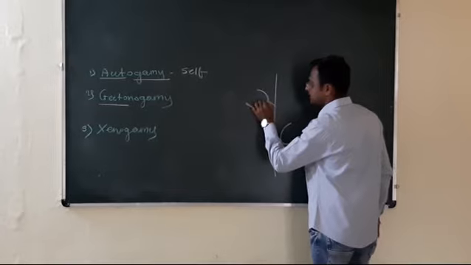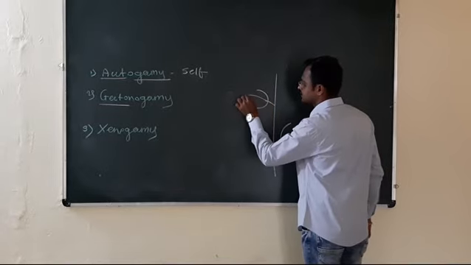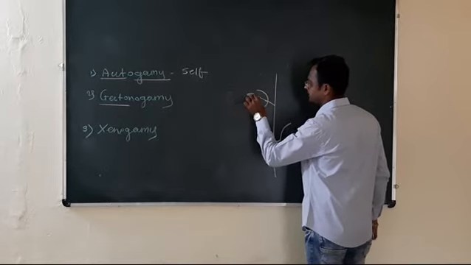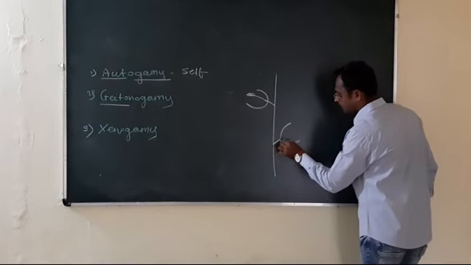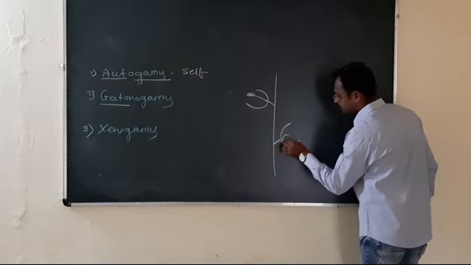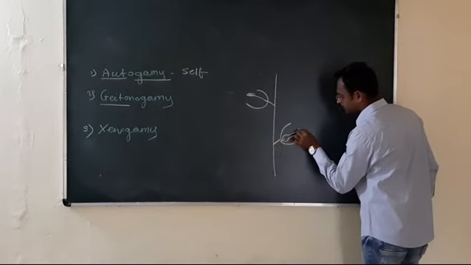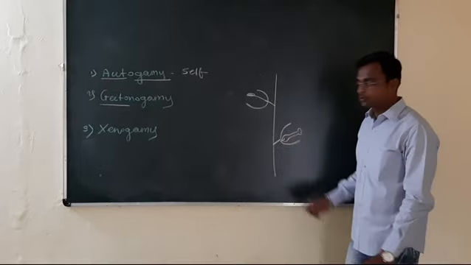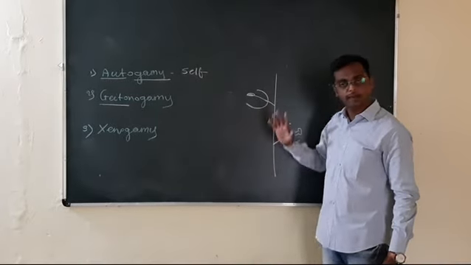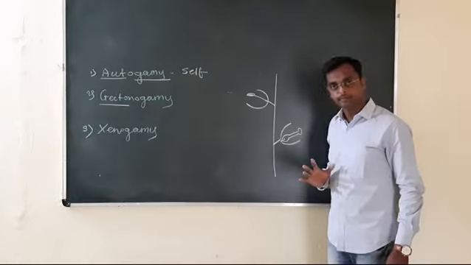This is the flower which produces anther, and this is the flower which produces stigma. Two different flowers: the male flower is separate, the female flower is separate.